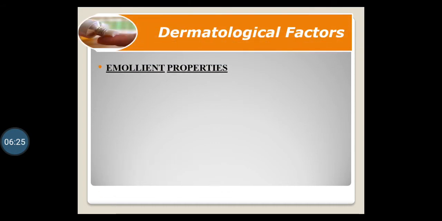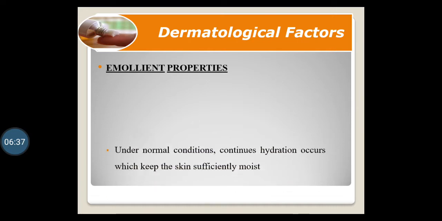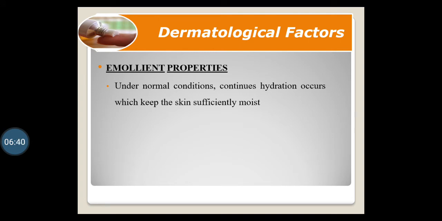Then the next factor is emollient property. Already you know what emollients are. Emollients are substances which cause a softening and soothing effect on the skin. Under normal conditions, continuous hydration occurs, which keeps the skin sufficiently moist. As we drink water, and due to the high level of water in the body, the skin remains hydrated, and it is the main function of water for the skin.